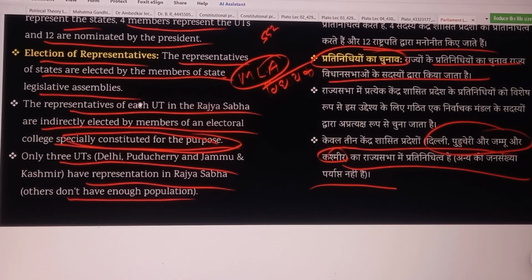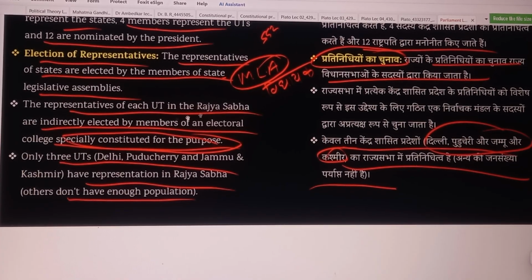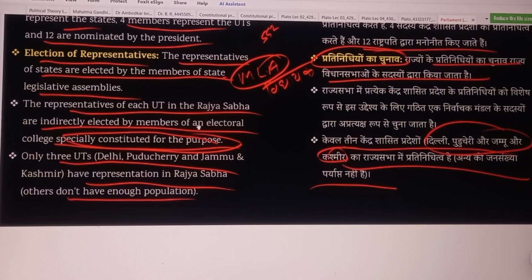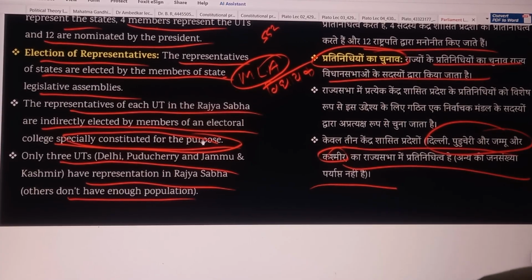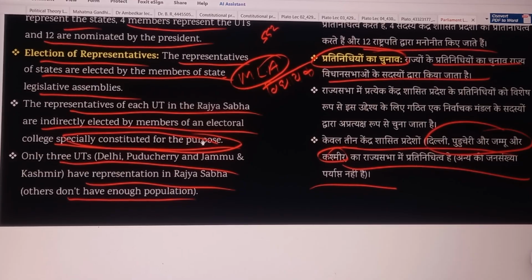The representatives of each UT in the Rajya Sabha are indirectly elected by members of an electoral college specially constituted for the purpose. Means in India there are only three UTs which have their own legislative assembly, that is Delhi, Puducherry and Jammu Kashmir.